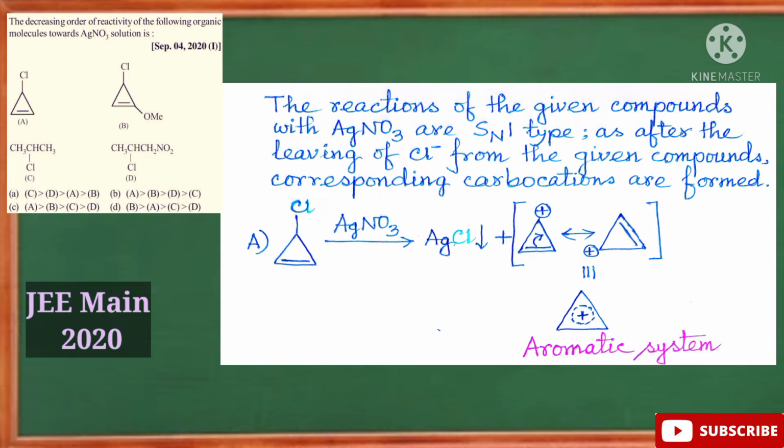Now this cyclopropenyl cation is a very stable one, as it is an aromatic system. According to Huckel's rule, it has 2 pi electrons, it is cyclic, and of course it is planar, right? So it is a very stable carbocation, the cyclopropenyl cation.